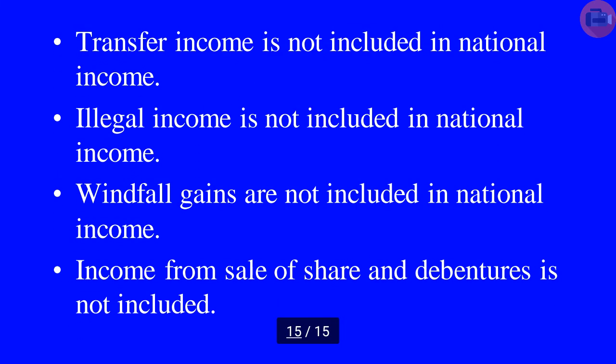Similarly, illegal income is not included in national income. Income earned through illegal sources, theft, robbery, you can say that these incomes will not be included in the national income. Windfall gains are not included in the national income, like lottery. Suddenly you have earned some money without performing any economic activity. In the similar way, income from sale and purchase of shares, bonds, securities or debentures are not included in the national income, because these are only paper titles. So it must not be included in the national income.